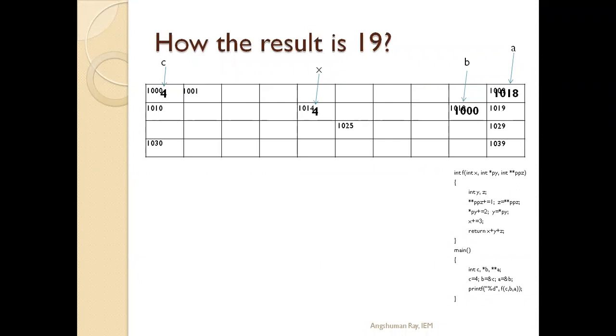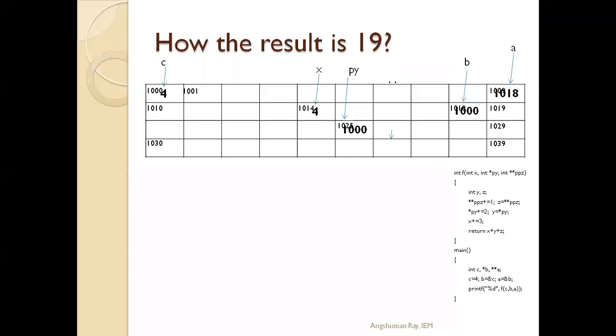Now again, py, star of py, is declared, so it will also allocate a memory. Let us consider that 1025. At 1025 py is declared, and at py we store the value stored at b. The value stored at b is 1000, and that value is passed to py. So py is storing the memory address 1000.